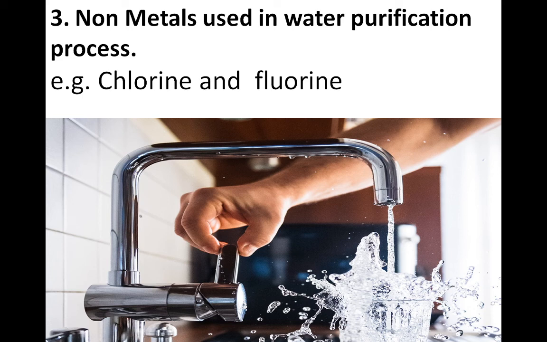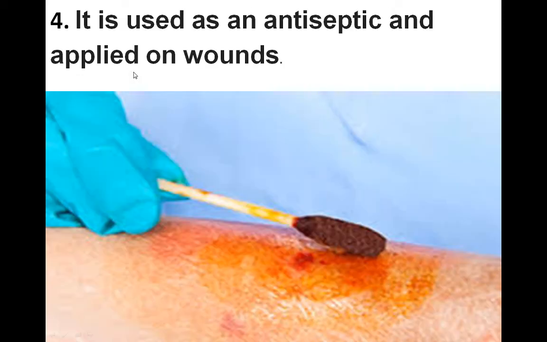So it has a disinfectant property, and because of that we use it in our water purification process. One more thing: activated carbon is another component. Carbon is another non-metal, and it is also used in the water purification process. Getting?